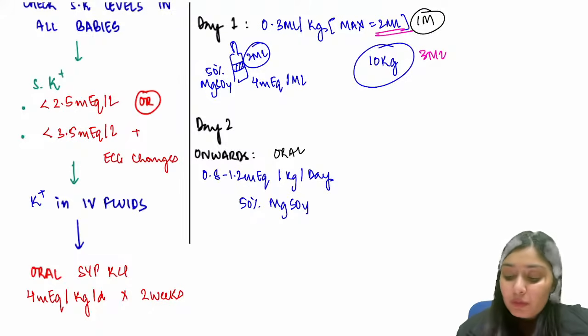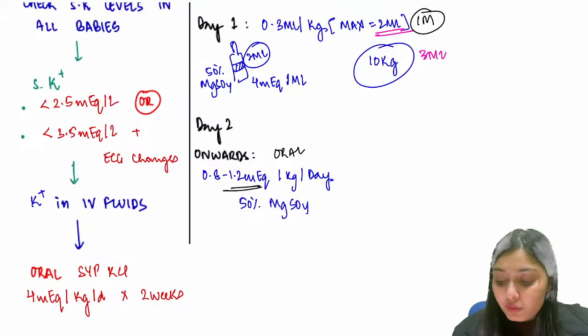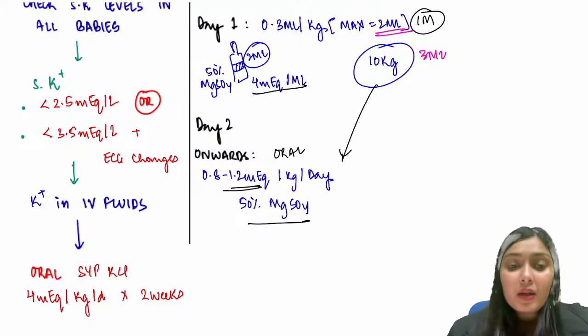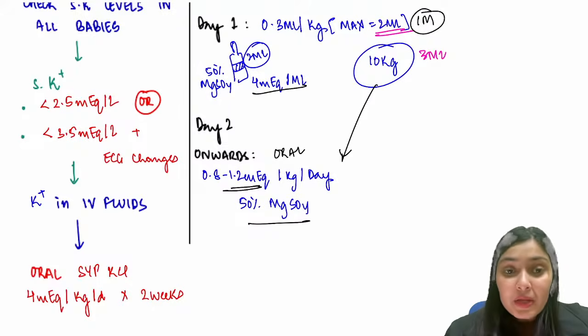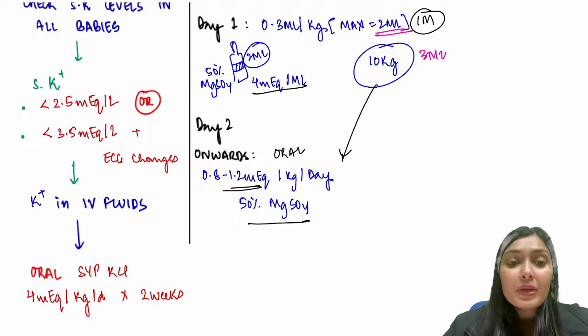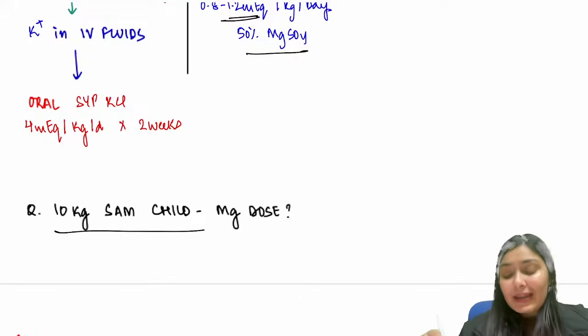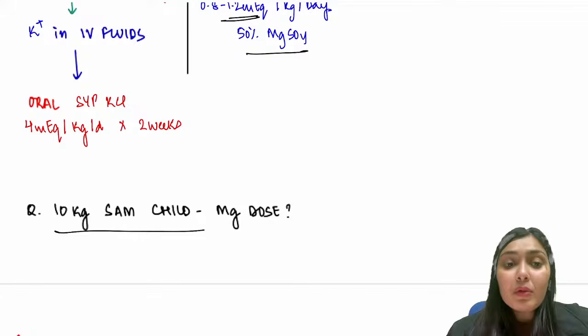So let's say 12 milliequivalent for a 10 kg child. That means 3 ml I will give afterwards orally. So this is about magnesium supplementation in a SAM child. Remember, on day 1 2 ml IM, and after that 3 ml you have to give.